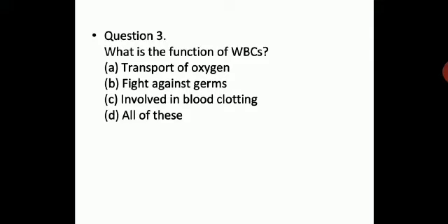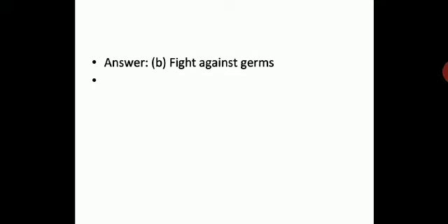What is the function of WBC? Transport of oxygen, fight against germs, involved in blood clotting, and all of this. So blood is made up of various cells, and every blood cell has some function to do. RBC, WBC, blood platelet, blood plasma, they have some function to perform. WBC has a very important function, and let us see what should be the correct answer. To fight against germs. Any foreign bodies entering the blood, it will recognize and it will fight against. That's why they are called the soldiers of the body.